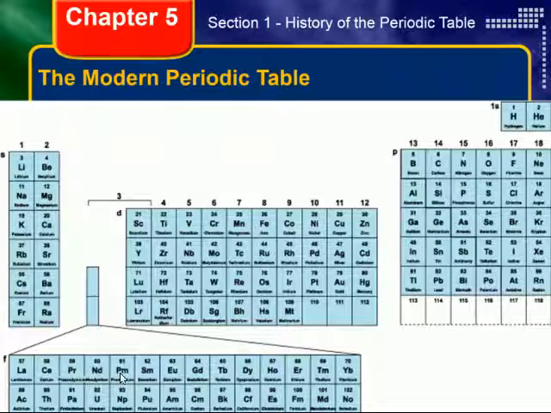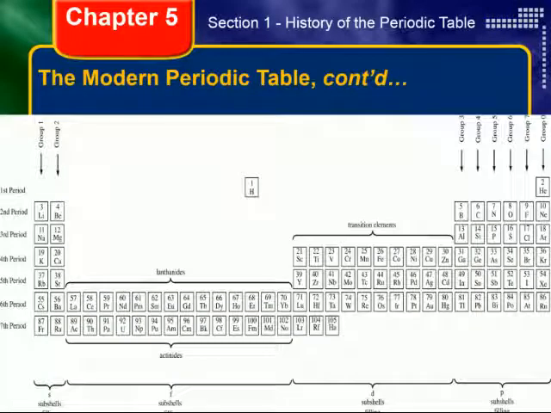But the thing is, the F block doesn't belong at the bottom of the periodic table. It actually belongs up here in between the S block and the D block. It truly belongs up here. And why don't we do that? For space reasons. Because if we put the F block where it belongs, your periodic table would be super, super wide and would be so small in order to fit on a piece of paper, you'd have difficulty reading it. Okay, so this is what it would look like.